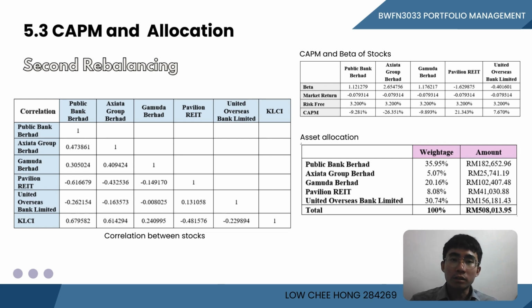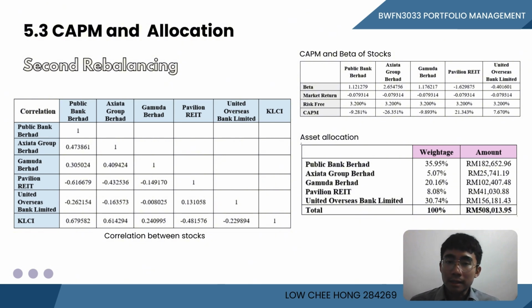Moderate correlation between the domestic stock like the Public Bank, Axiata Group, Gamuda with the KLCI index suggests that these stocks are significantly influenced by the KLCI index as a worrying rate, and this should be considered in the investment decisions. However, the negative correlation between the Pavilion REIT and UOB with the KLCI market index means that when the KLCI index rise, the stock price tends to fall. So we choose both to help to diversify the unsystematic risk as this stock will move in the opposite direction.